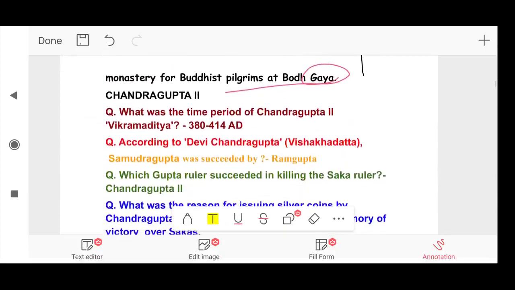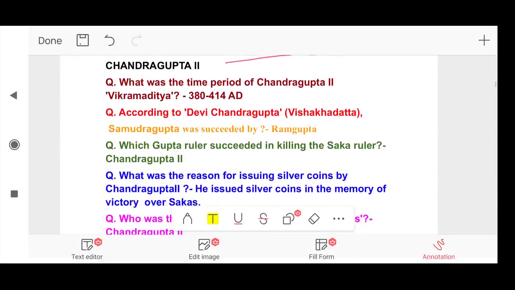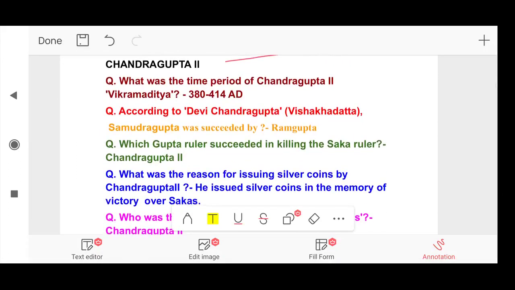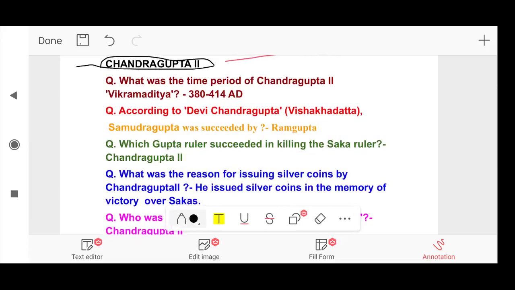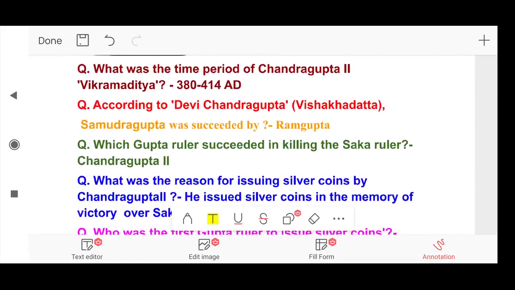With this, we have come to the end of Samudragupta's period, and now we will start about another Gupta ruler who is known as Chandragupta II. Let's study about Chandragupta II. First question. What was the time period of Chandragupta II? Chandragupta II was also known as Vikramaditya. Vikramaditya was the title he used. So the answer is his reign was from 380 AD to 414 AD.